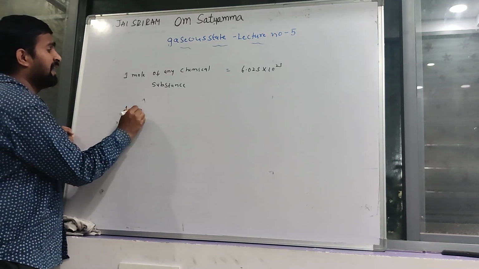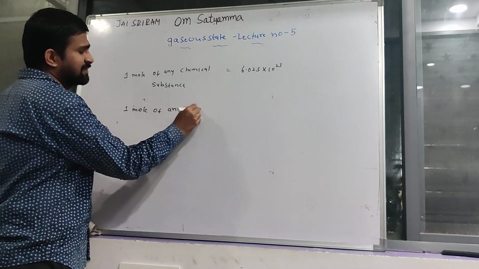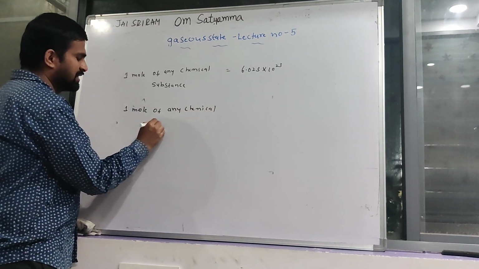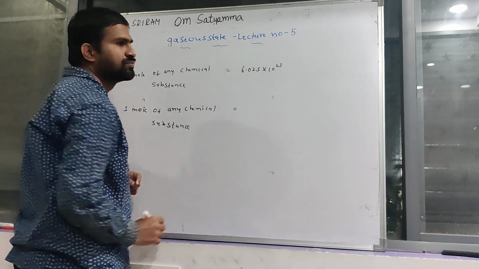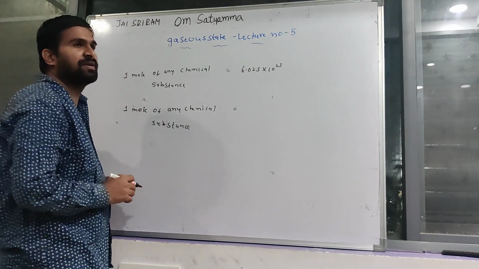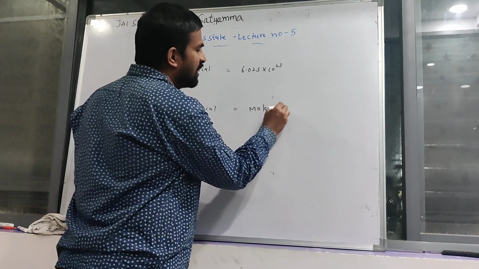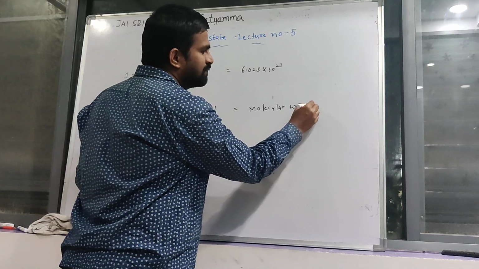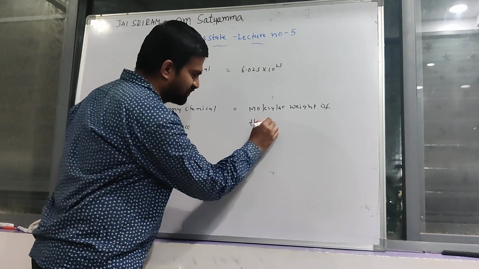The weight of 1 mole of any chemical substance is equal to the molecular weight of that chemical substance.